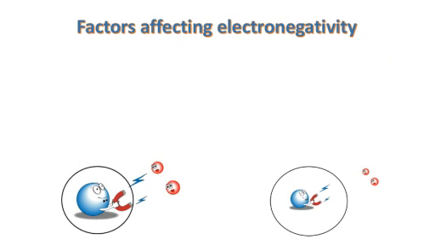So now let's see what are the factors that will be affecting the electronegativity of an atom. The first one is the size of an atom. In order to understand how the size of an atom is influencing the electronegativity, let's try to understand it with a simple example of our mobile phones itself.